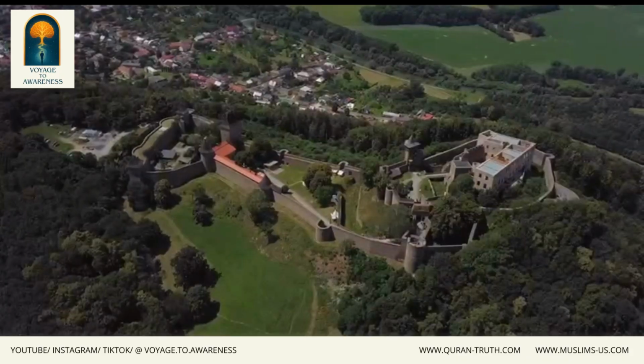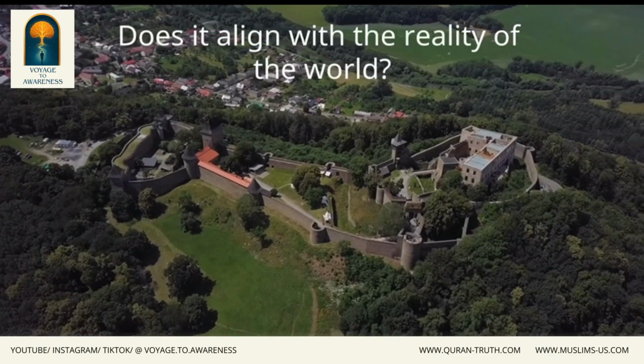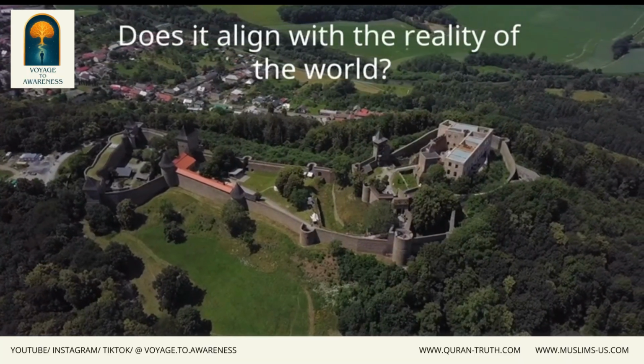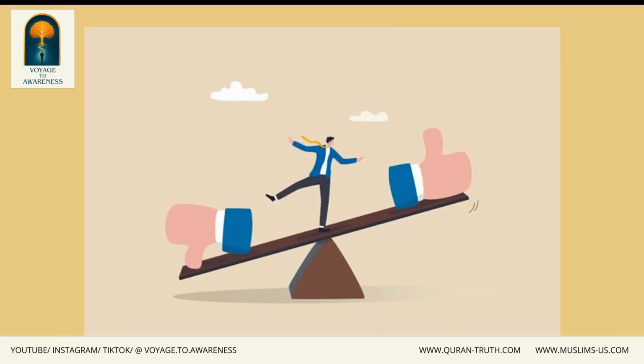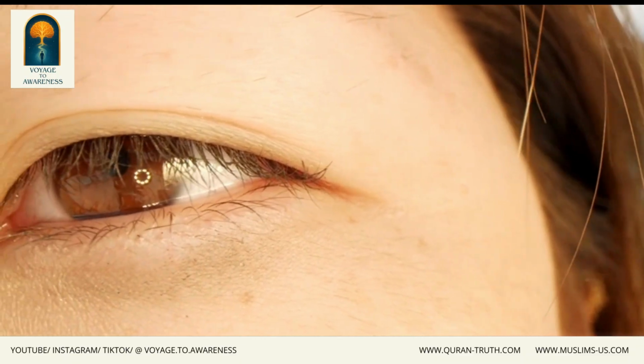We can see, and the process of vision has become such a natural phenomenon for us that we might not even think about it. We rarely raise questions about how we see. The information received by the eyes, to what extent does it align with the reality of the world? Are these pieces of information reliable enough for us to form opinions and judgments about the intricacies of the world? To comprehend this matter, we need to investigate how the eye functions and provides us with information.